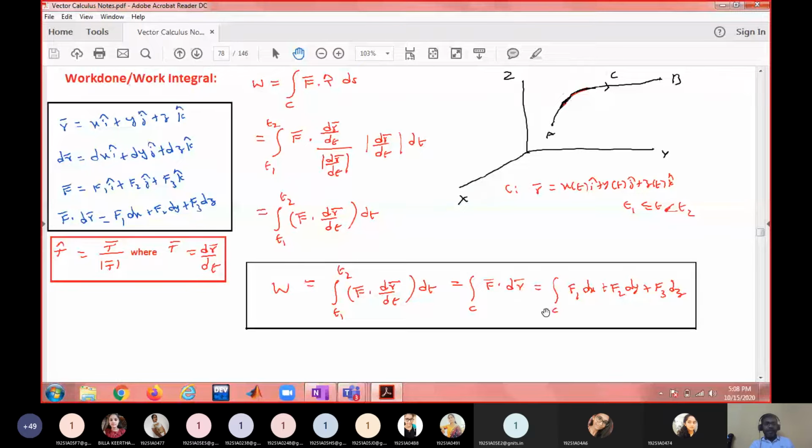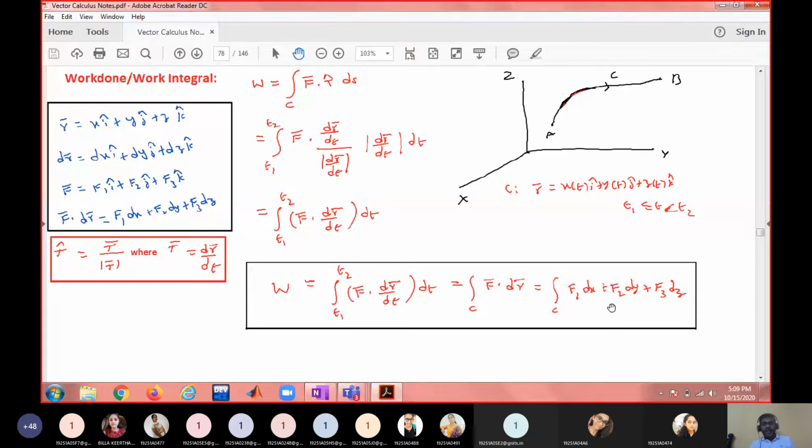When f bar equals f1 i bar plus f2 j bar plus f3 k bar, and r bar is x i bar plus y j bar plus z k bar, what is dr bar? dx i bar plus dy j bar plus dz k bar. So if I take the dot product of these two, you will get f bar dot dr bar. That is, i bar dot i bar is 1, f1 dx plus f2 dy plus f3 dz. So f bar dot dr bar, another notation is f1 dx plus f2 dy plus f3 dz. Okay, so for a space curve, use this formula to compute the work done.